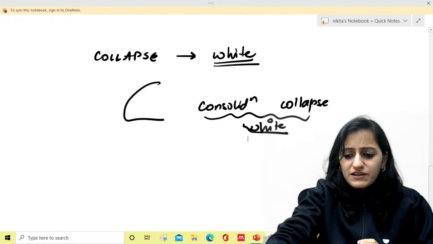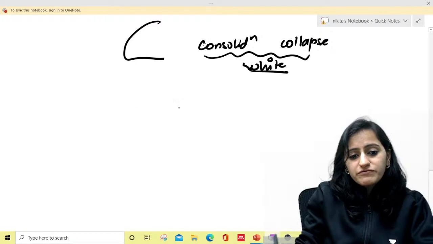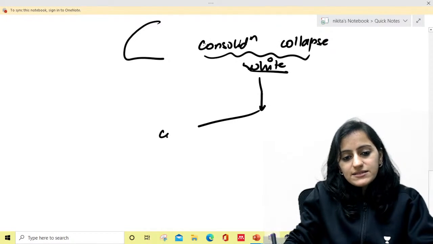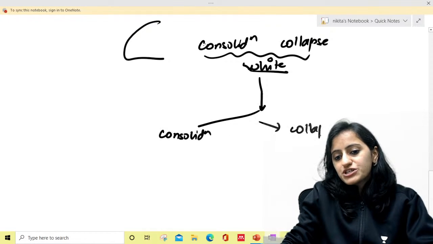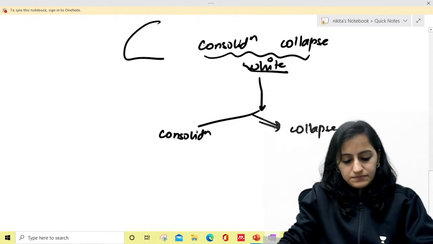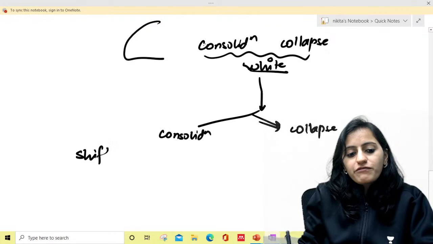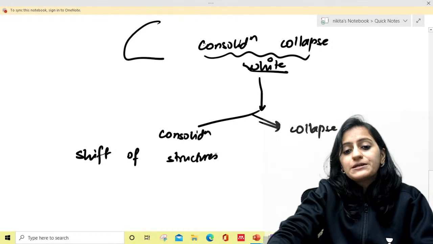So how do you differentiate whether this is consolidation or this is collapse? If both of them are white, then based on what will you differentiate? It is based on the shift of the surrounding structures, right?